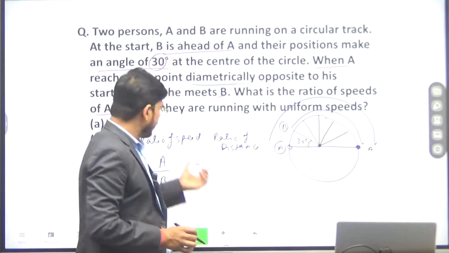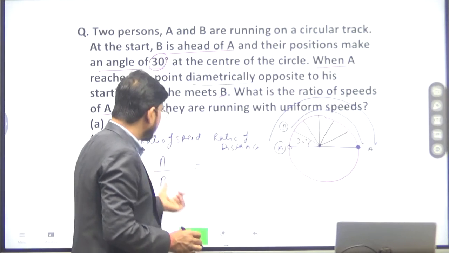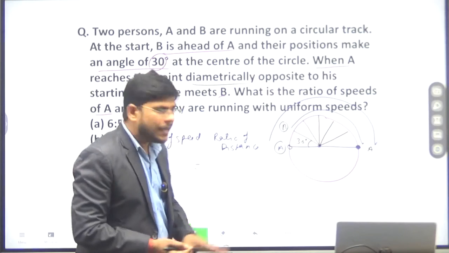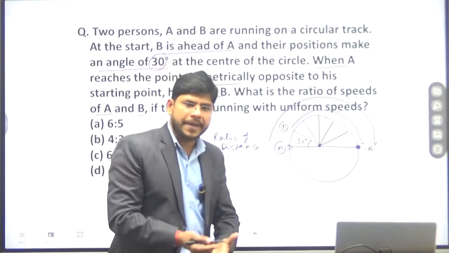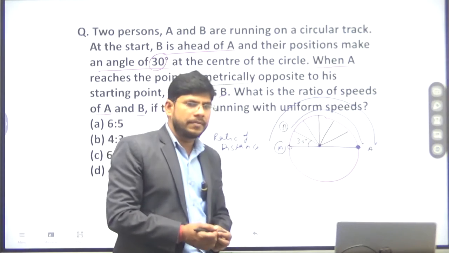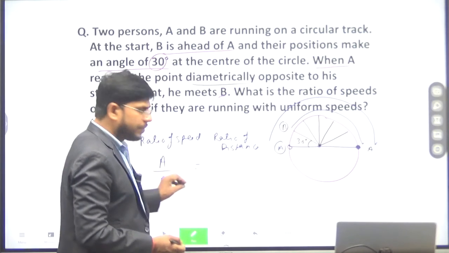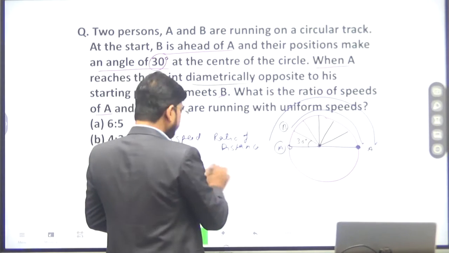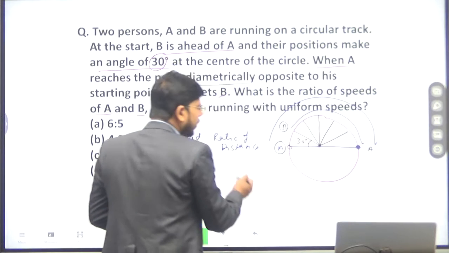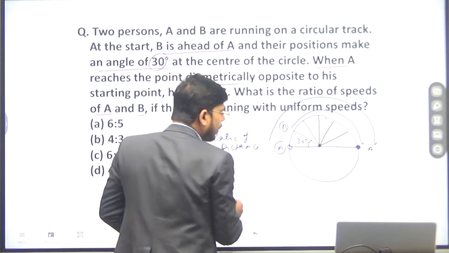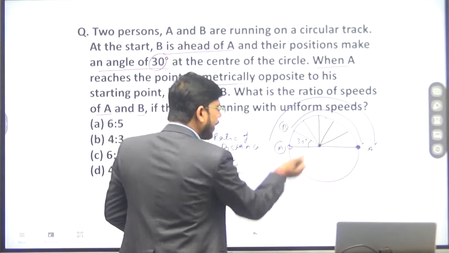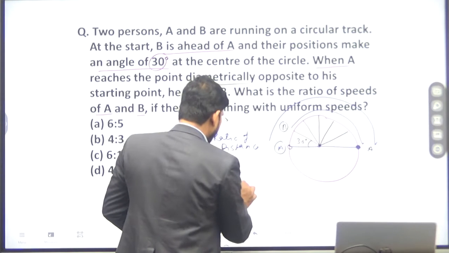The ratio of speed will be equal to the ratio of distance traveled, in what condition? If they are taking the same time. In the same time interval, the ratio of speed will be equal to the ratio of distance traveled. So what is the ratio in the same time interval? A has to travel how much distance? 180 degree, and B has to travel 150 degree.